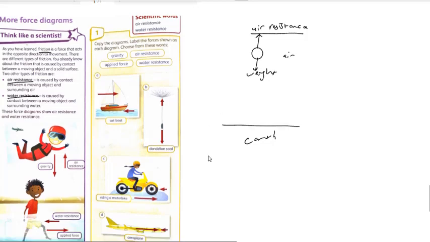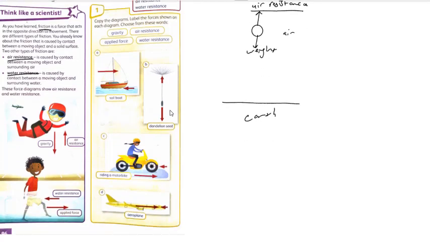As you see in the picture, the skydiver is falling down, right? This is gravity, and it also means weight. Its weight is pulled by gravity, but at the same time, air applies a force upward. It's called air resistance.